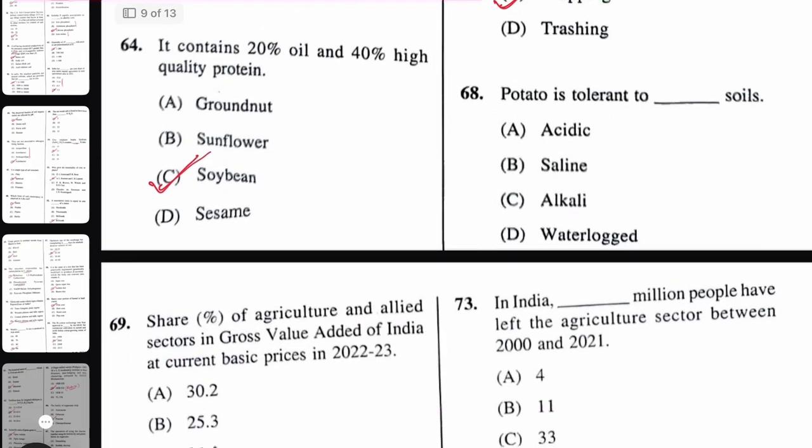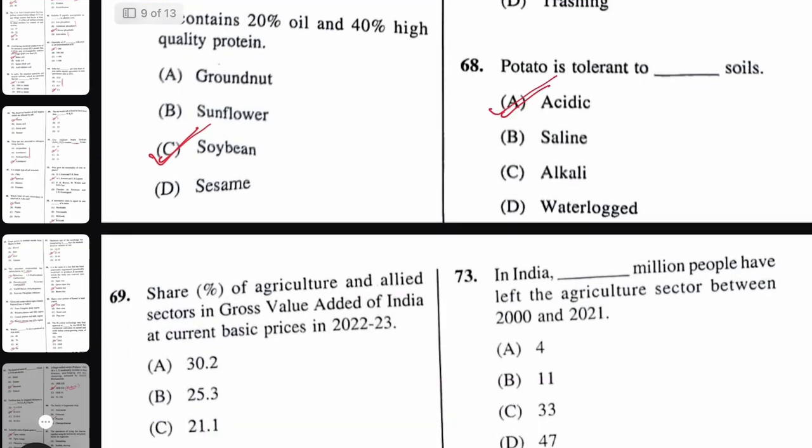Next, potato is tolerant to dash soil, that is the right answer will be acidic soil. Potato is tolerant to acidic soil. A slightly acidic soil it can tolerate.